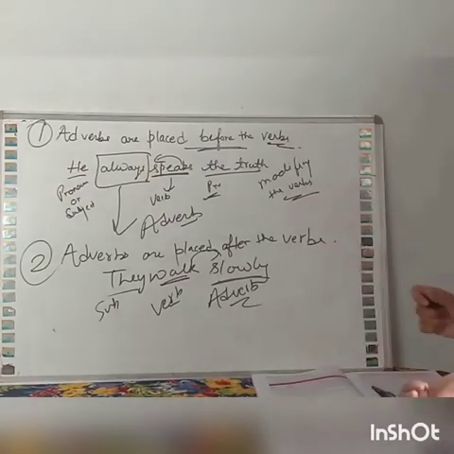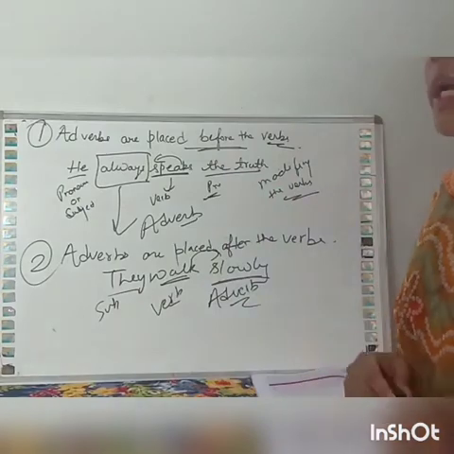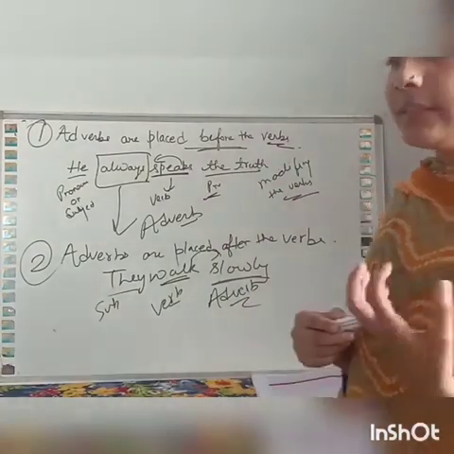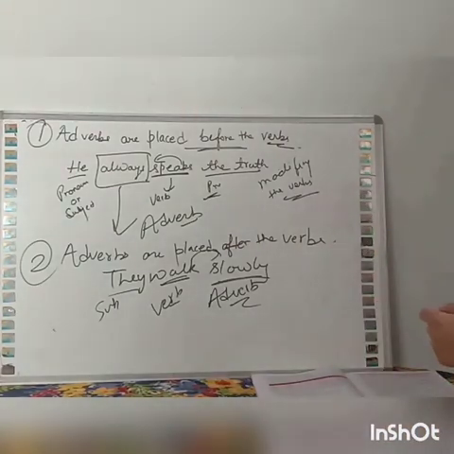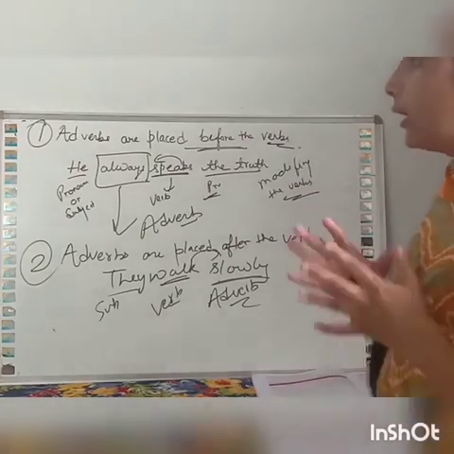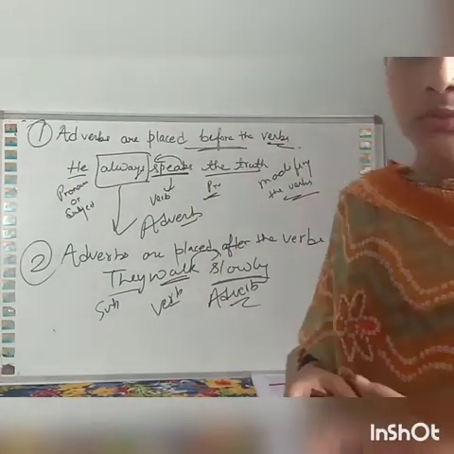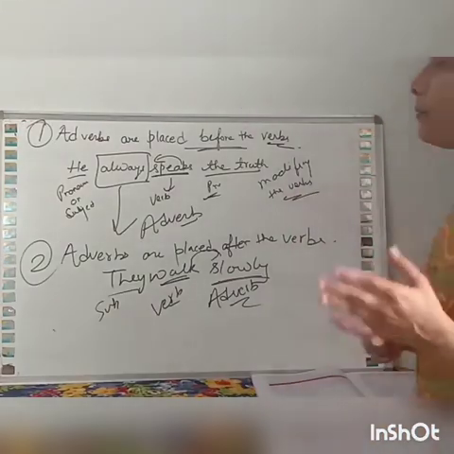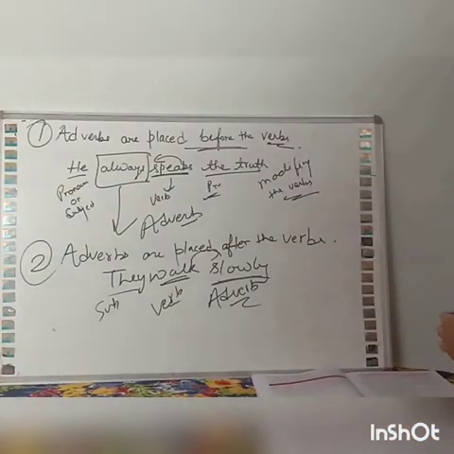There are many kinds of adverbs: adverb of time, adverb of frequency, adverb of manner, adverb of quantity, adverb of number. You have learned these kinds of adverbs in your previous class also. So what we have learned today is that adverbs tell more about the verb, and they can be placed before the verb and also after the verb.